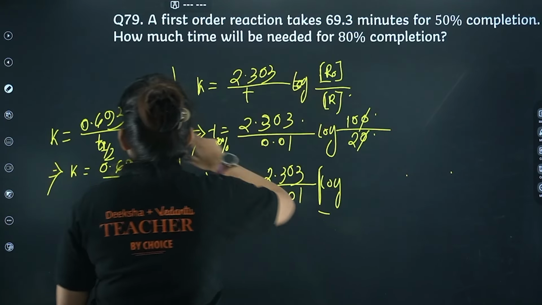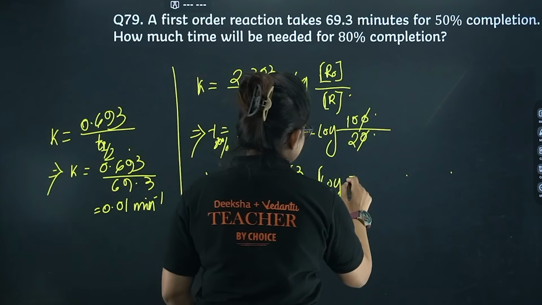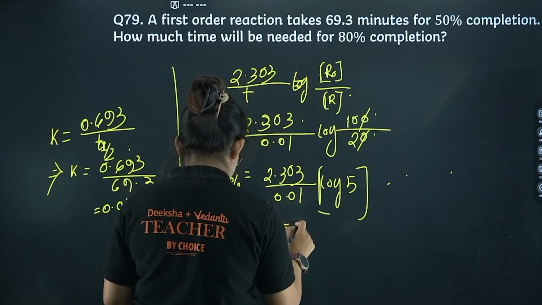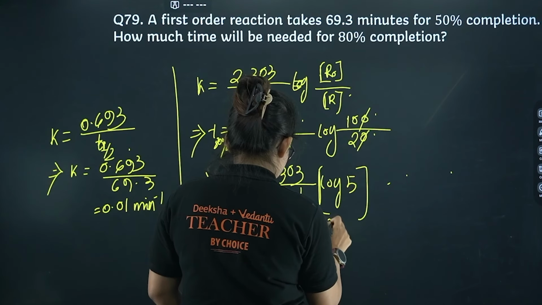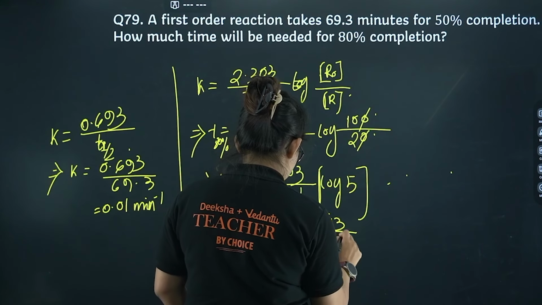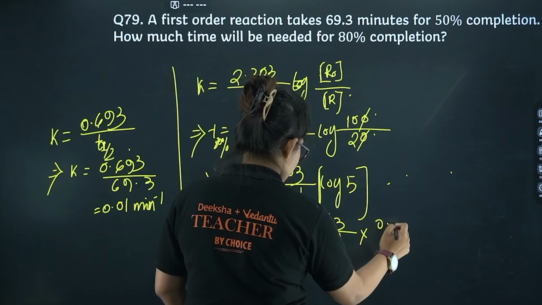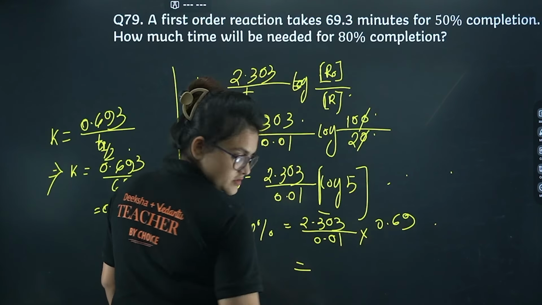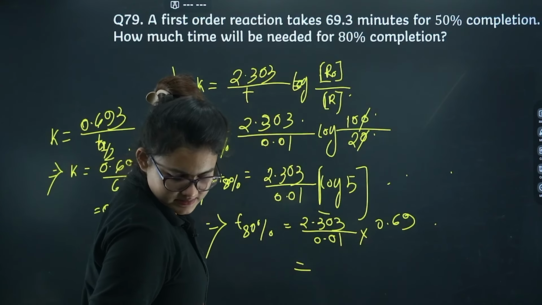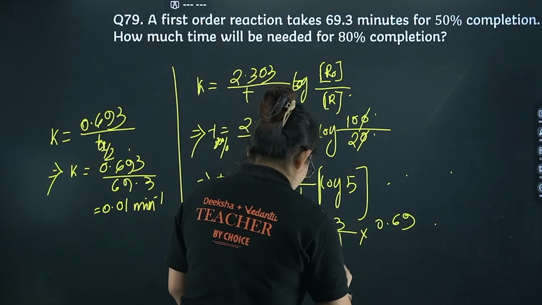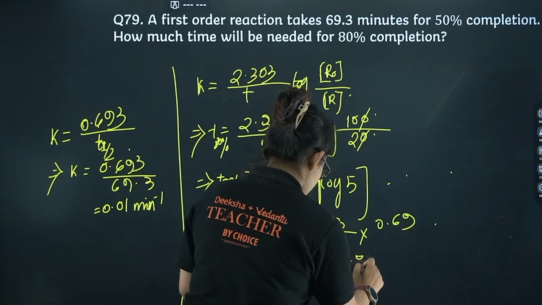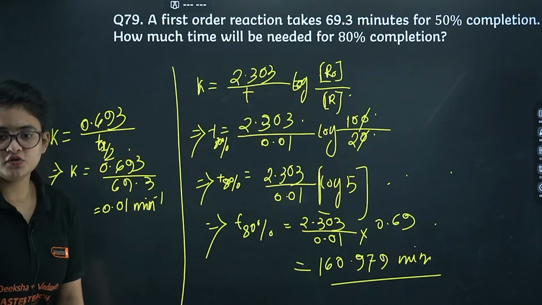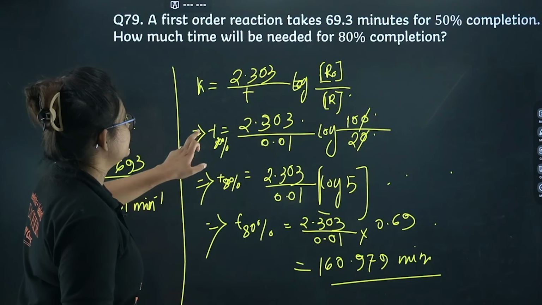So let me just do log 5 directly. So you can put the value of T for 80% over here, that is 2.303 divided by 0.01 into log 5, the value of which is 0.7, you can write actually 0.69 something it comes. Okay, so the value will come as 160.979 minute. I guess it's clear to you. Direct question it was. Let's proceed further.